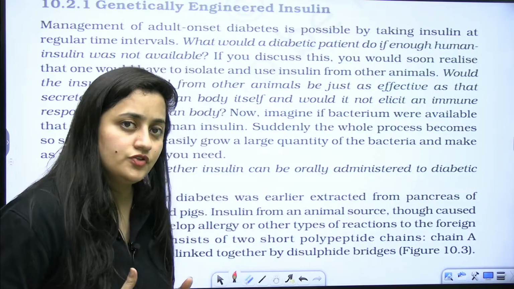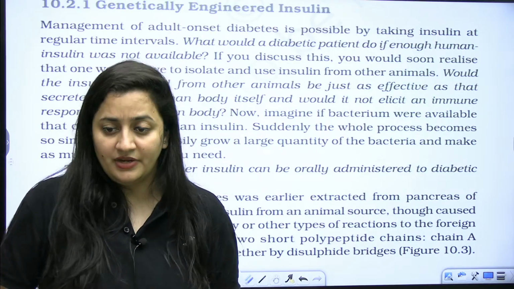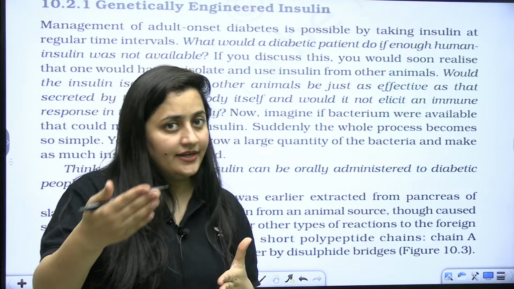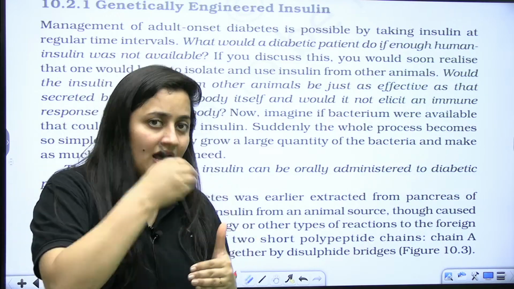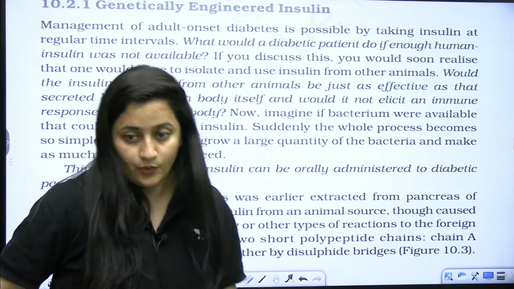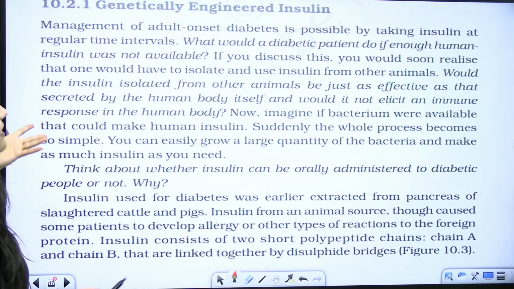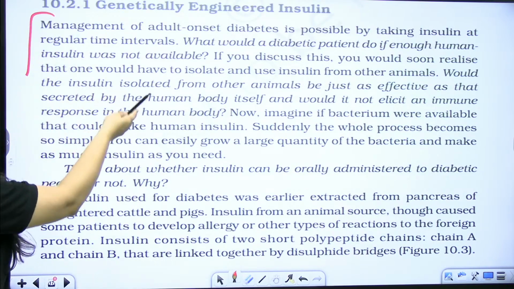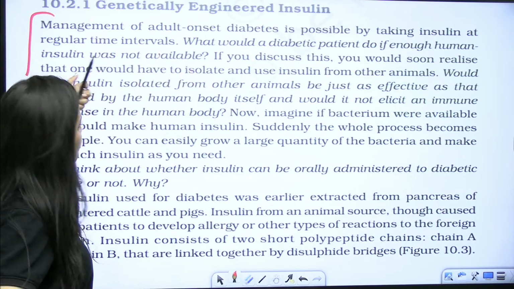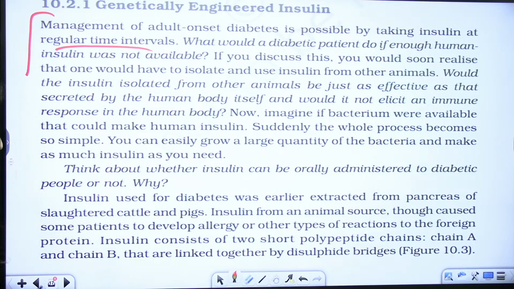But in the case of insulin, because in every family you are going to find diabetic people, it is important, right? Earlier I told you about the slaughtering of the pigs. Then I'll tell you the story of how this genetically engineered insulin was formed, right, bache? So now let's relate it with the NCERT. Here they have just talked about diabetes. Okay, so management of adult onset diabetes is possible by taking insulin at regular time intervals. So obviously insulin is important, right?